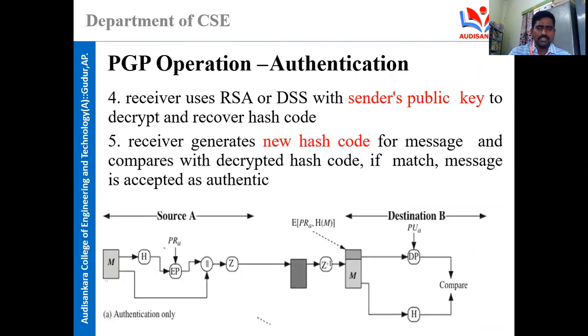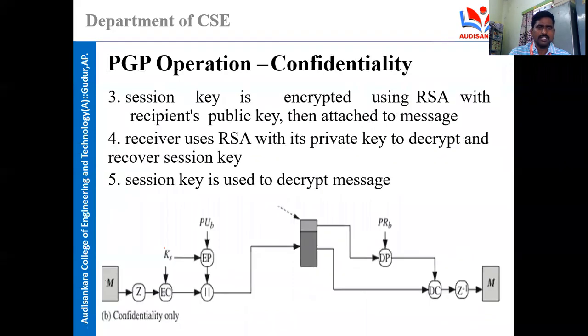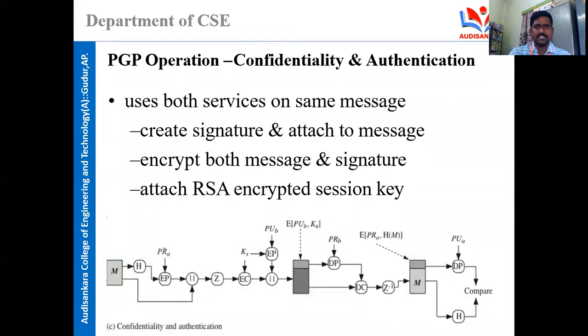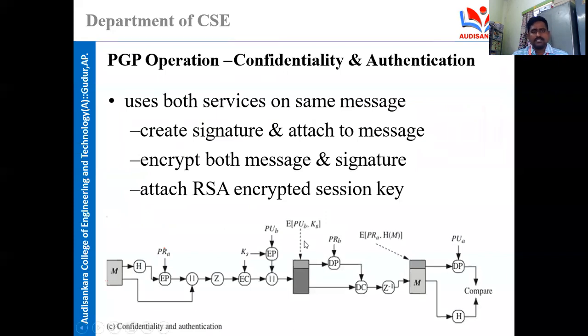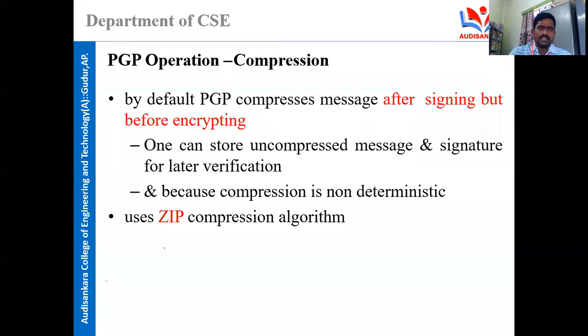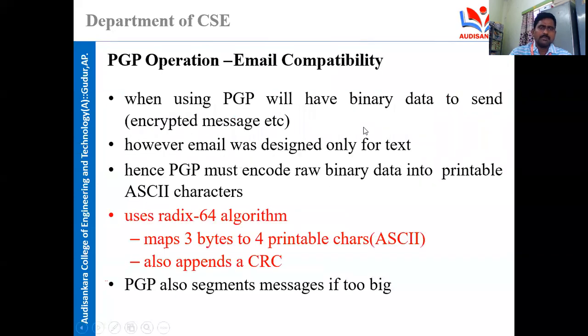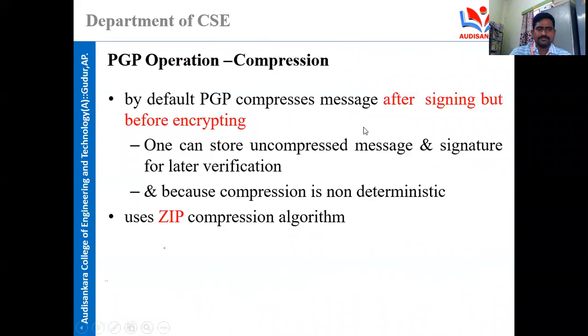Both of these diagrams are joined here, that you can observe. So by combining these two, we can provide both confidentiality and authentication. Clear?